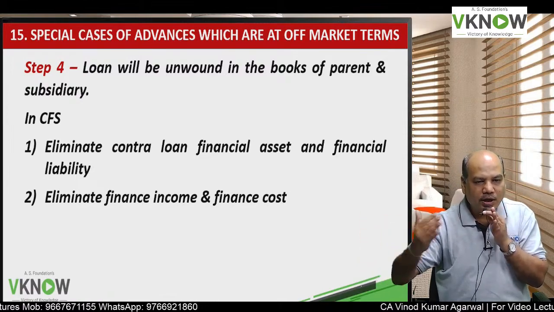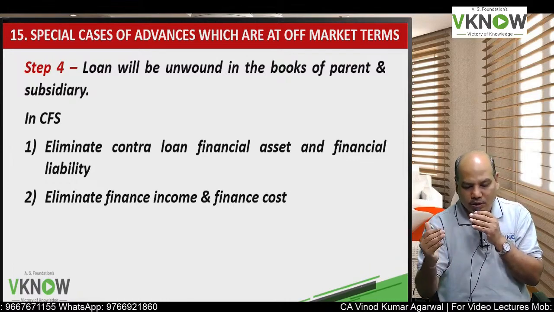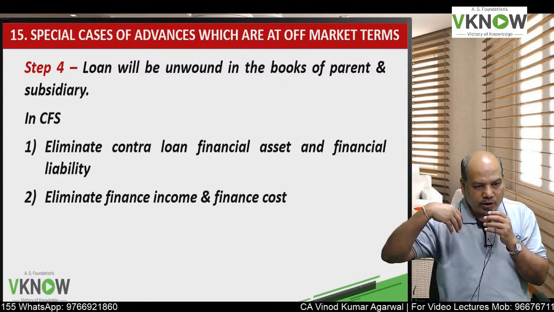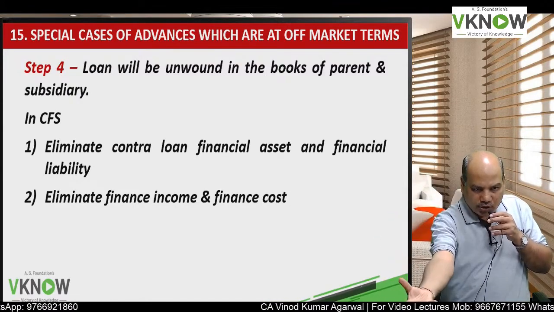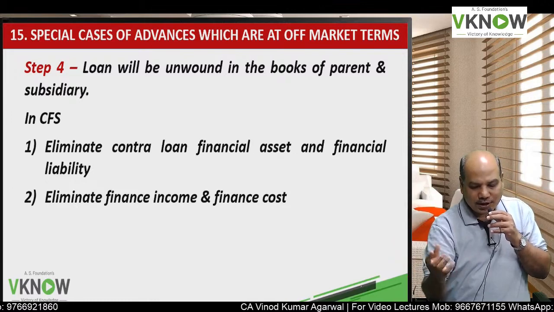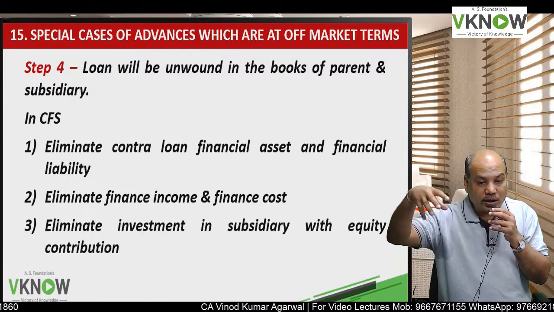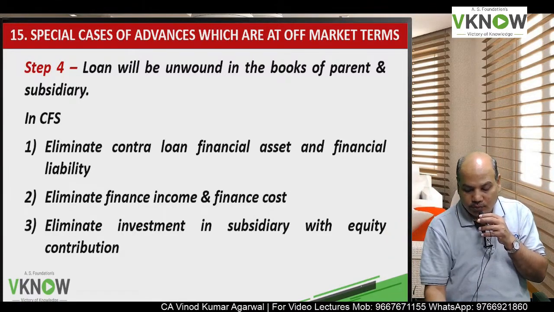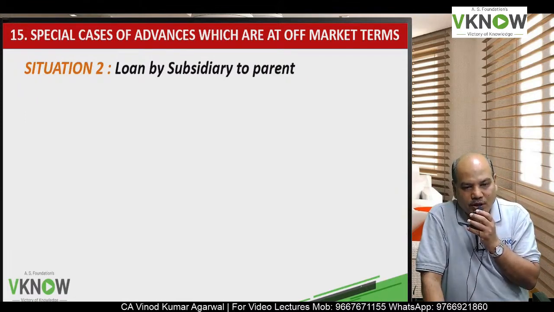So the financial asset loan and financial liability loan will be set off. Similarly, in the P&L account, one party is showing financial income, the other party is showing financial expense, we will set off, and one party is showing investment in subsidiary, the other party is showing equity contribution from parent, this will also be eliminated in the CFS.